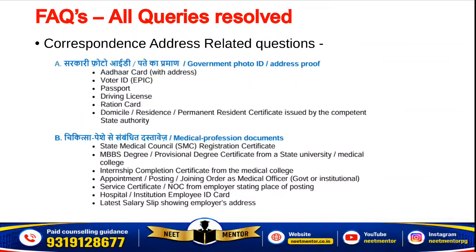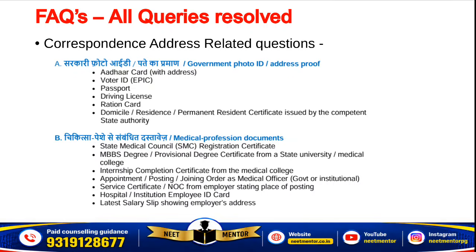So these all are the options. If your Aadhaar card address is your correspondence address, then why go with some other proof? You can upload your Aadhaar card front and back side photo, that will work. So you can use any of these.